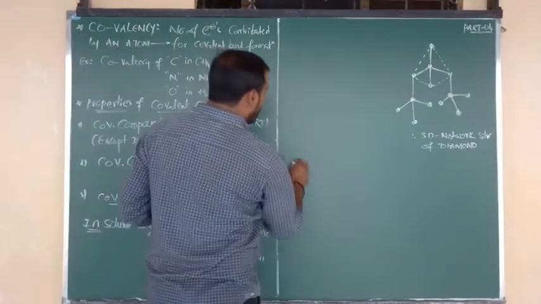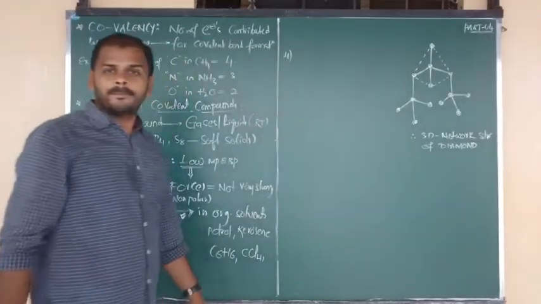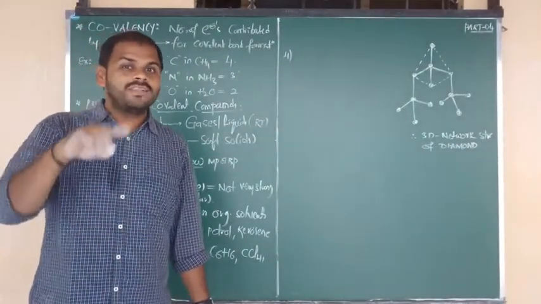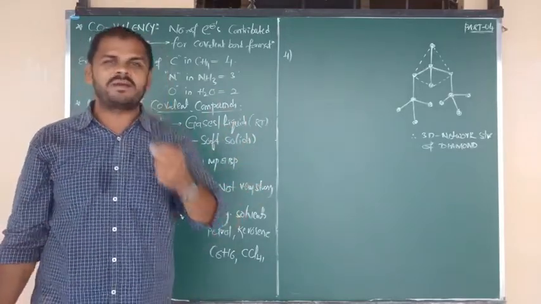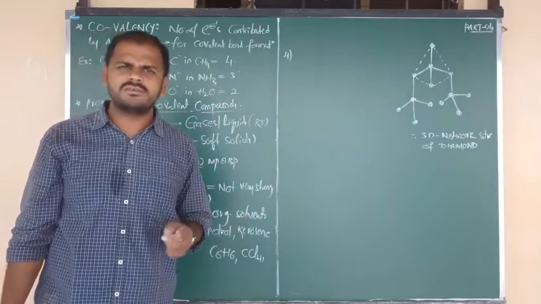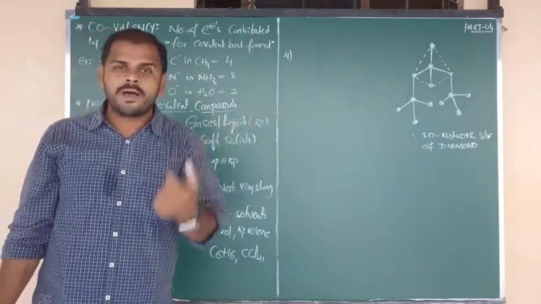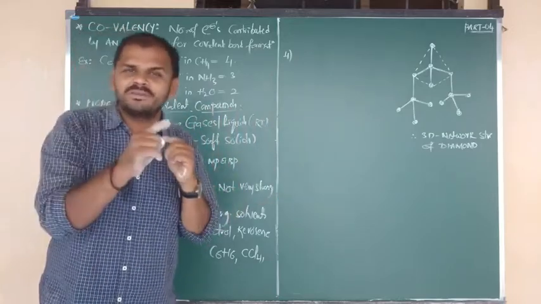So next point I want to tell is about conductivity. When ionic compounds are in pure solid state, they do not conduct electricity. You know that point very well. But when ionic compounds are in aqueous or molten form, they contain free ions, which are responsible for carrying the current.